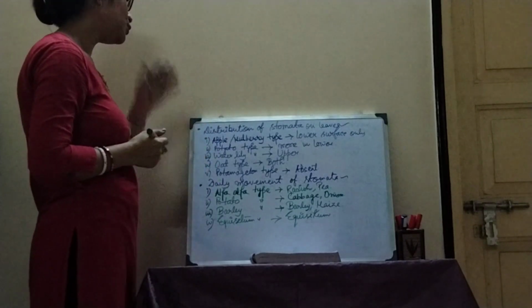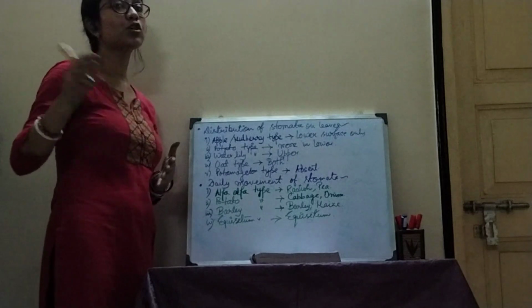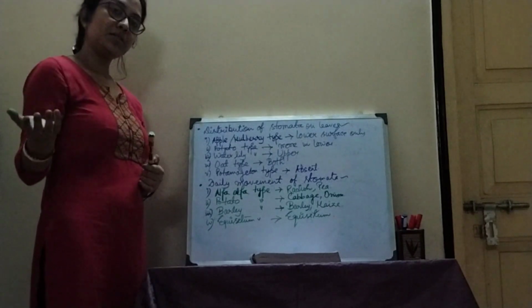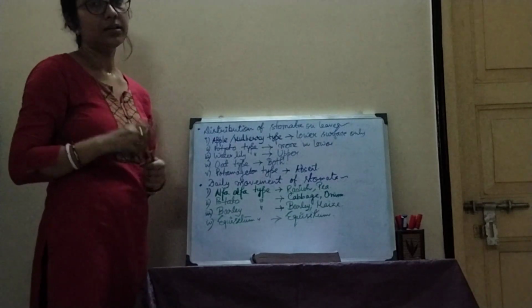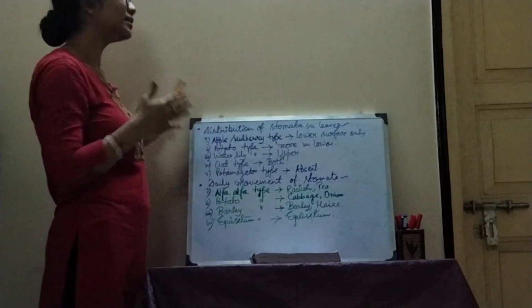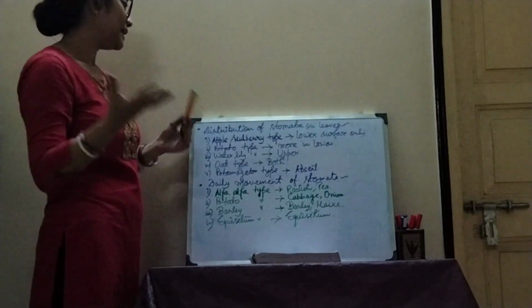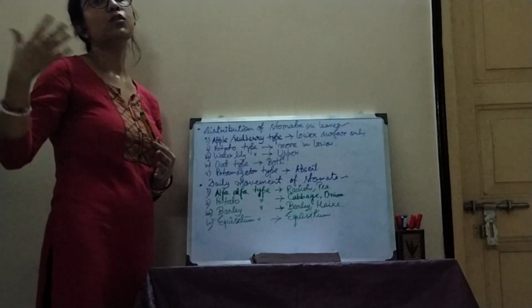And in case of the fifth and last type, Potamogeton type, the stomata is mainly absent, or even if it is present, it is functionless. So these are the 5 types of stomata. What is the category? It is the distribution of stomata over the leaf.